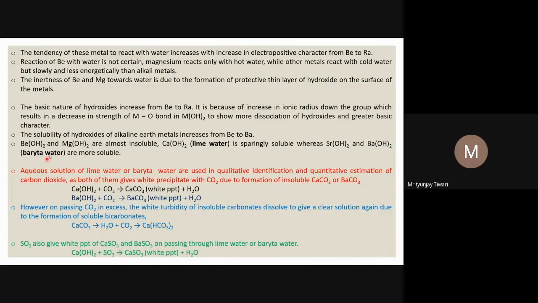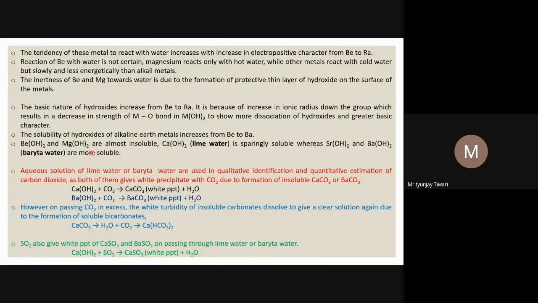The solubility of hydroxides of alkaline earth metals also increases from beryllium to barium. The hydroxide ions are removed, the cations and anions are separated out, and the solubility increases because the crystal is very easily broken. So the solubility of these hydroxides increases down the group.